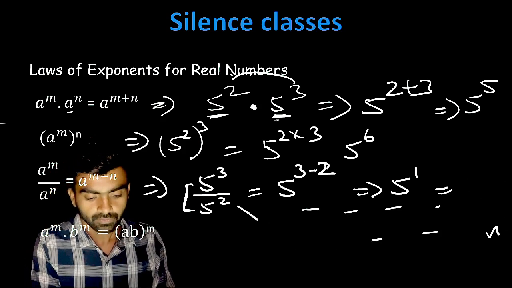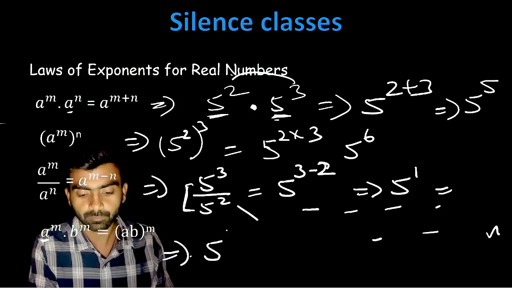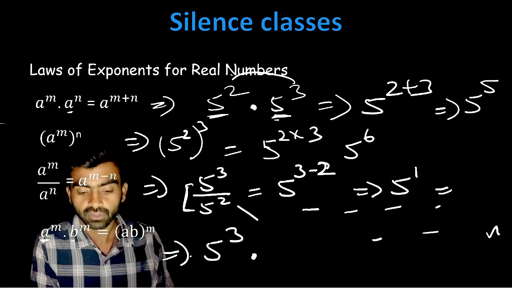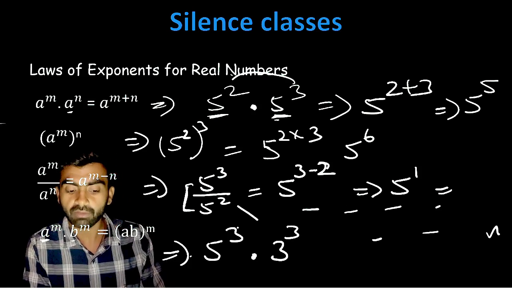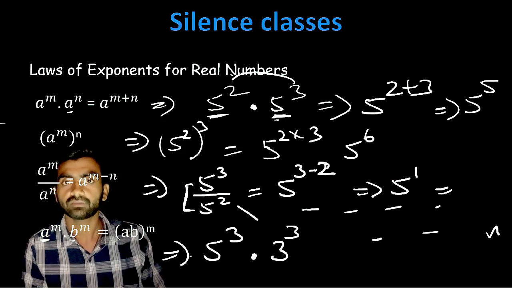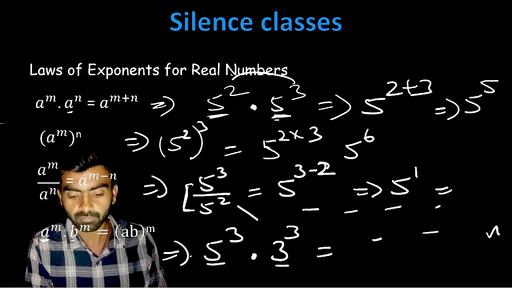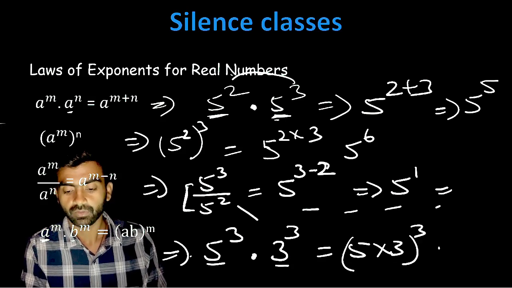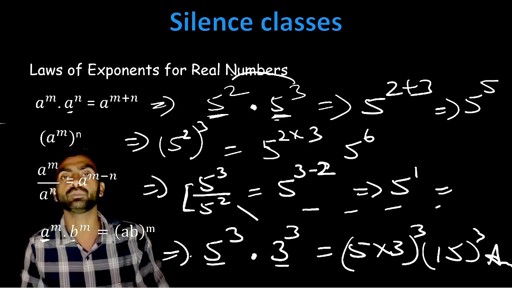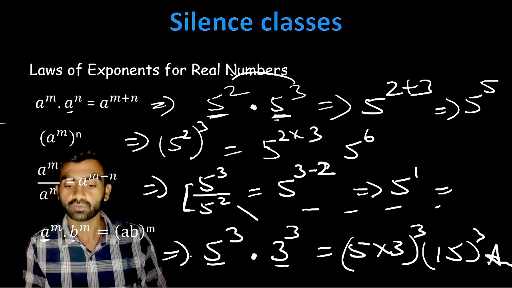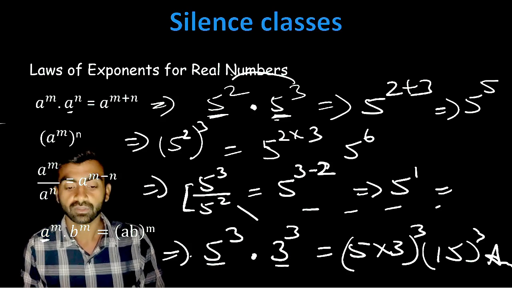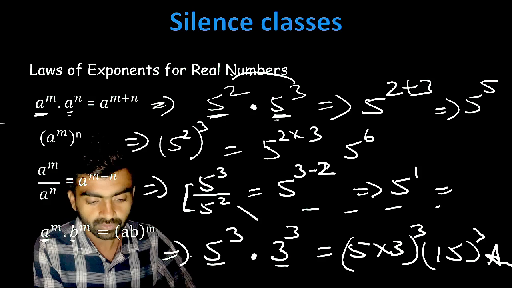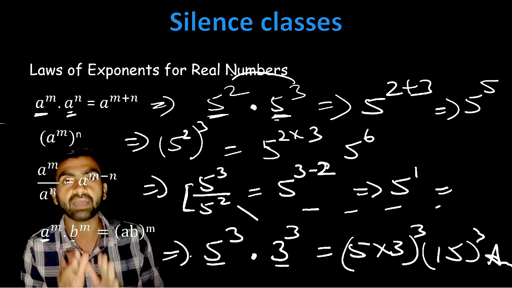Now 5 to the power 3 multiplied by 3 to the power 3, now the numbers are changed but the powers are same, then what we have to do, we can multiply 5 multiplied by 3 over power 3. 5 times 3 is 15 to the power 3 is the answer. 15 to the power 3 is the answer. So like this we have to do these particular questions. And you just have to remember whether the numbers are same or the powers are same. You have to remember these things.